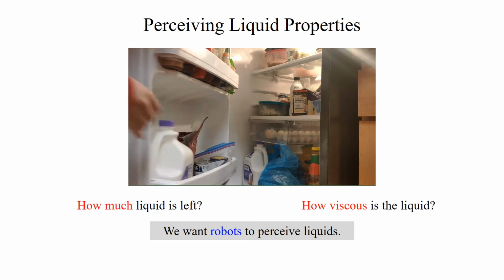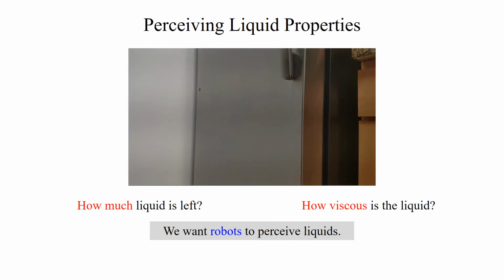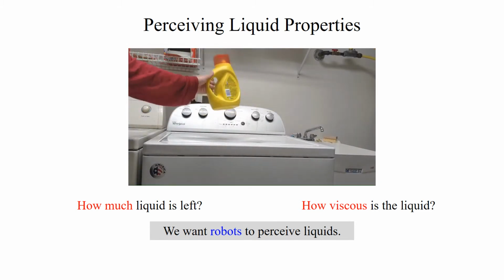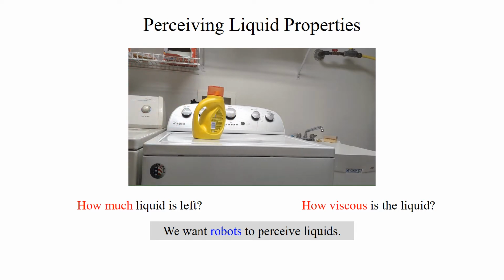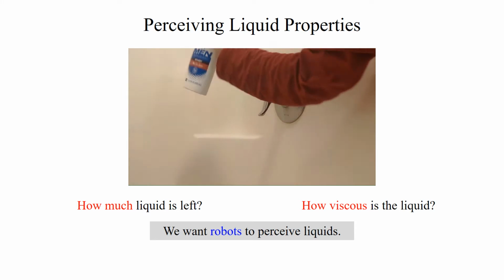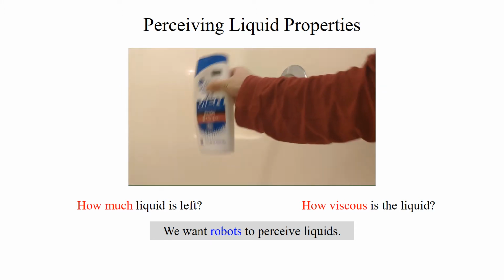In this video, by shaking the containers, humans can use tactile sensing to quickly answer questions like how much liquid is left, how viscous the liquid is. We want to enable robots for such an ability.